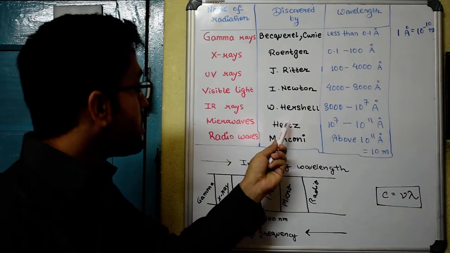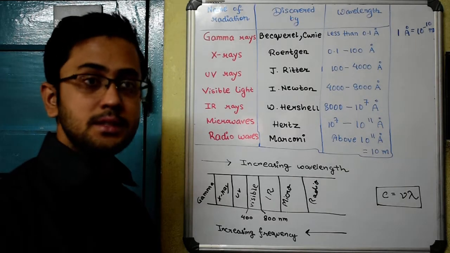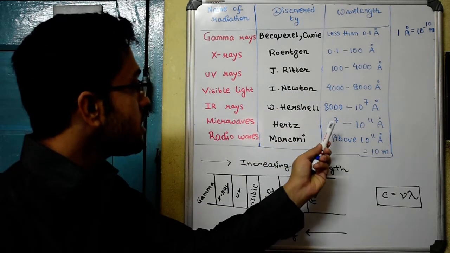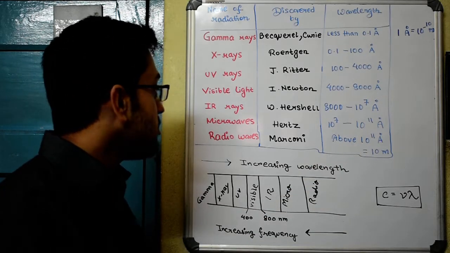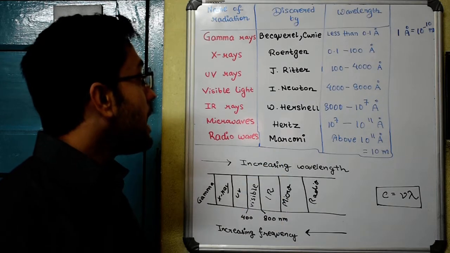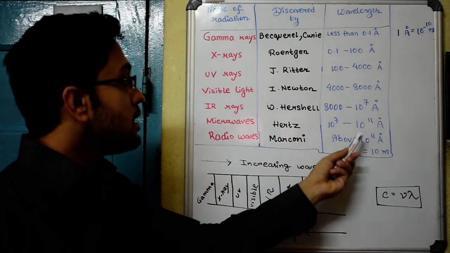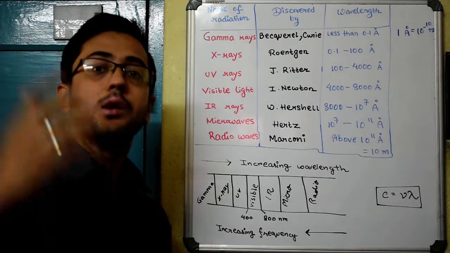Microwaves were discovered by Hertz, after whom the unit of frequency is named, and the wavelength ranges from 10 to the power 7 to 10 to the power 11 angstrom. Finally, we have the radio waves discovered by Marconi, and the range of the wavelength is above 10 to the power 11 angstrom, which is 10 meters and beyond.